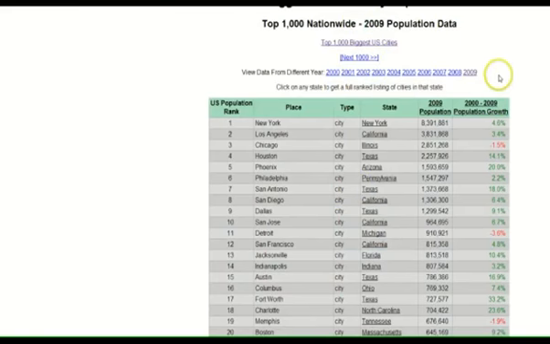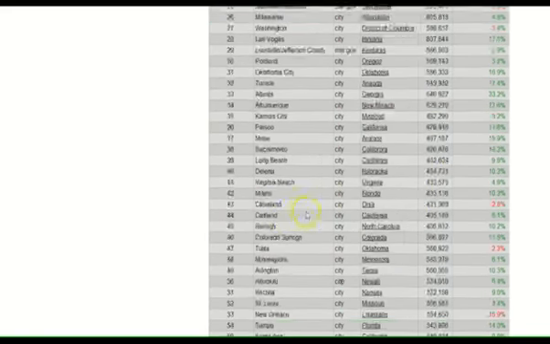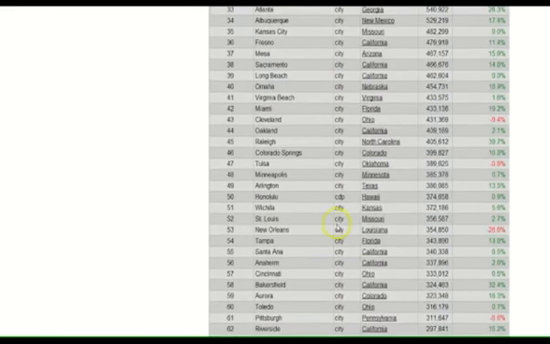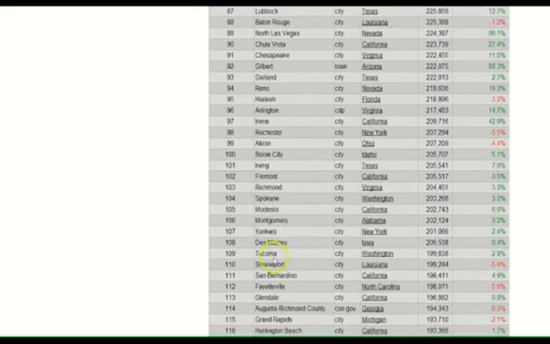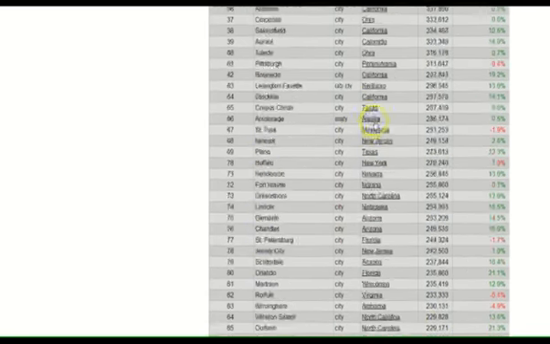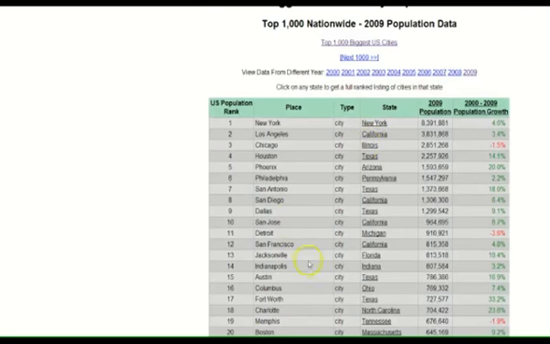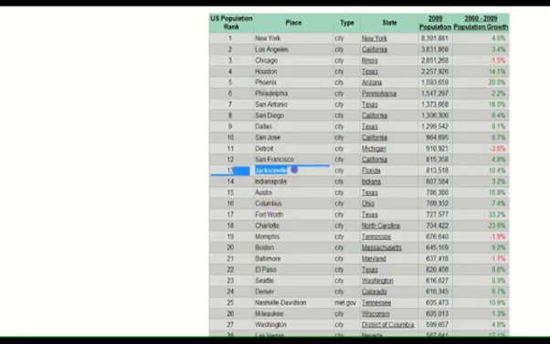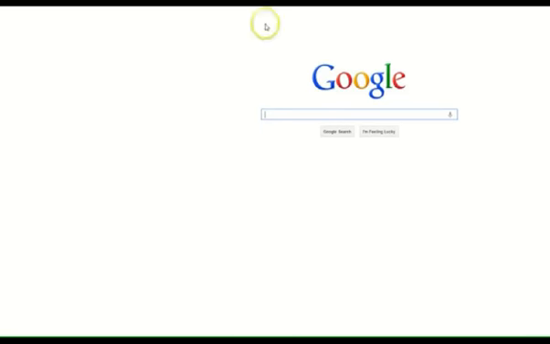You can find more current data, but this is close enough to give us an idea. Over the last few years, it hasn't been too crazy of a change. Akron, Ohio is not number 2 or anything like that. So I just chose Jacksonville, Florida. Why not? There's no rhyme or reason. It just has a healthy population. It's almost right at the top 10, so maybe it's biting off more than I can chew, but we'll see. Let's go over to Google.